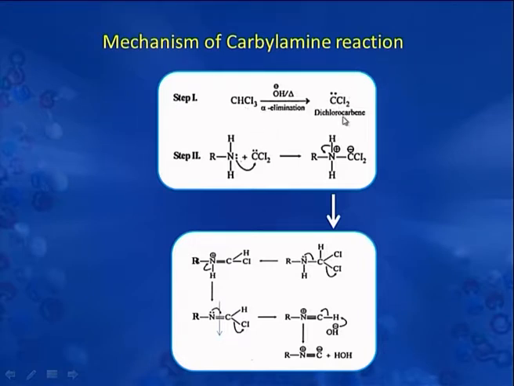In the first step, this dichlorocarbene intermediate is formed, and then since this intermediate is electron deficient, it is attacked by the lone pair of electrons on nitrogen, followed by the removal of hydrogen and chlorine. Finally, there is formation of this alkyl isocyanide.